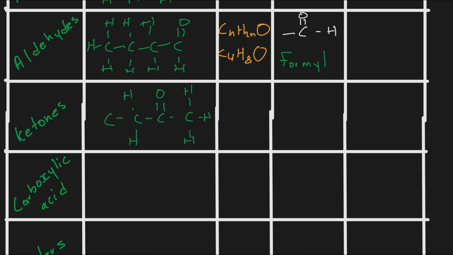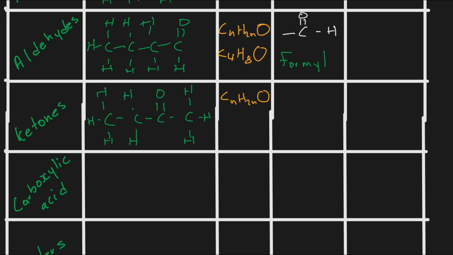oxygen being bonded to carbon, but it is not on the what? On the first carbon. So if it is on the second or the third, in between, not on the first and not on the last, then we say that is a ketone. But remember, if it is on the last, we say that is an aldehyde. Please don't let these things confuse you. Because this is just the position of the oxygen changing, we are going to have the same general formula, which is CnH2n.